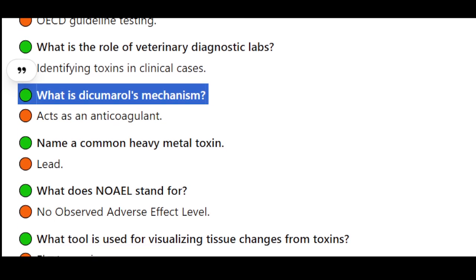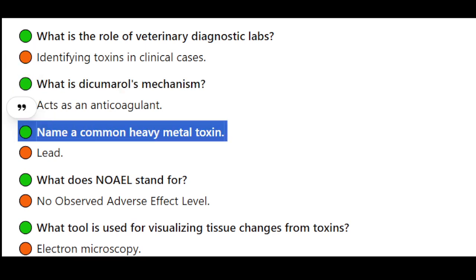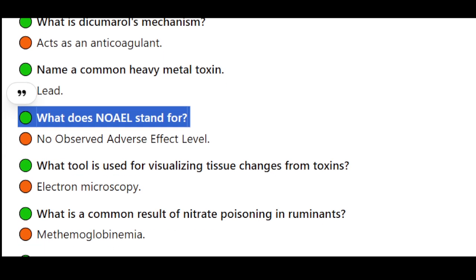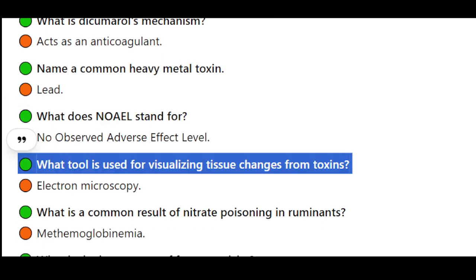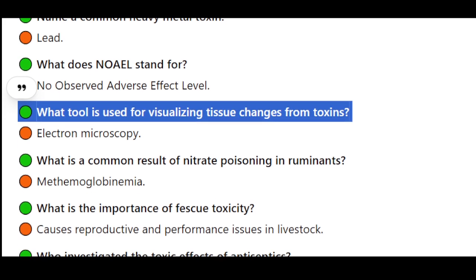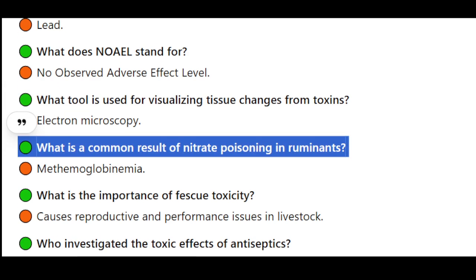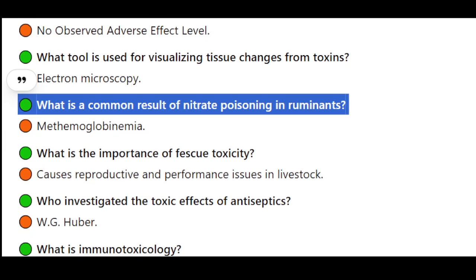Name a common heavy metal toxin. Lead. What does NOAEL stand for? No observed adverse effect level. What tool is used for visualizing tissue changes from toxins? Electron microscopy. What is a common result of nitrate poisoning in ruminants? Methemoglobinemia.